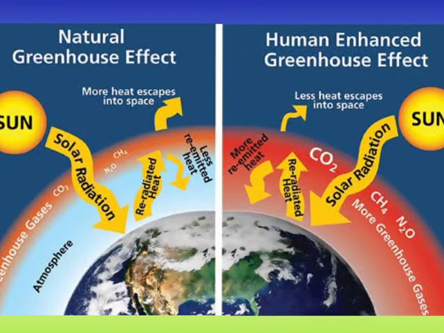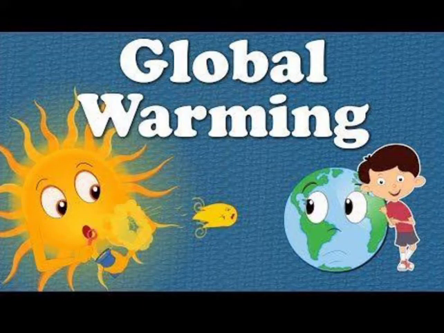But due to the burning of fuels, more and more carbon dioxide is released into the atmosphere, which causes the absorption of more and more sun's energy, which in turn leads to the increase in the temperature of the earth's surface. And this increase in the overall temperature of the earth's surface is called as global warming.